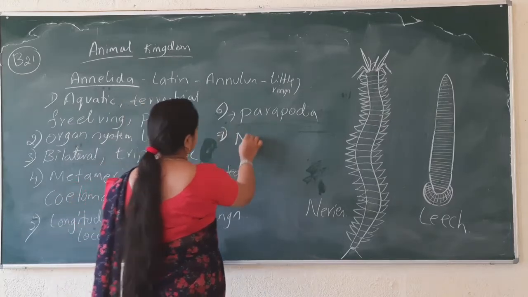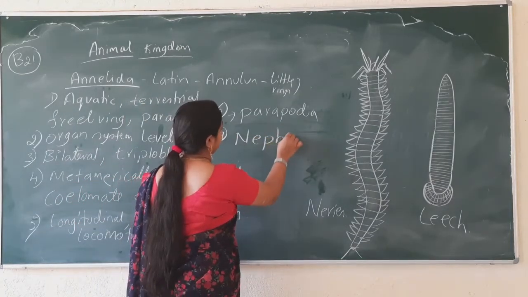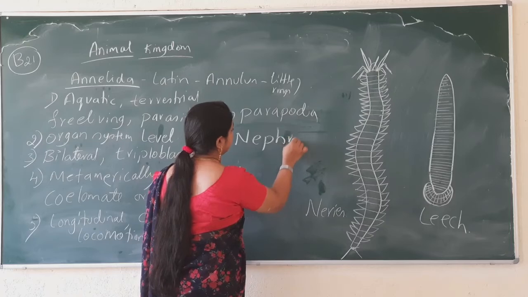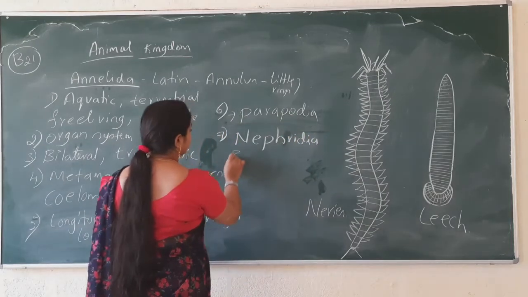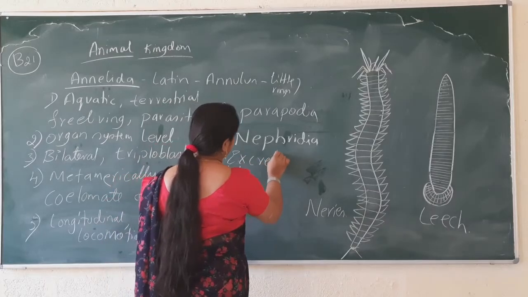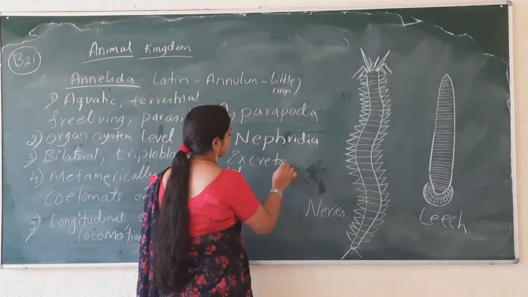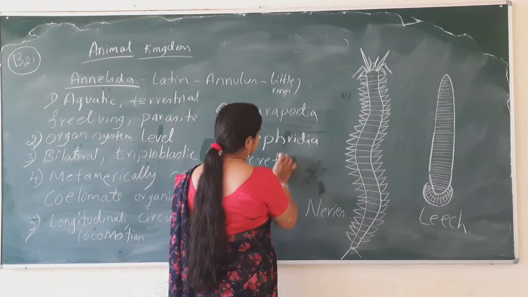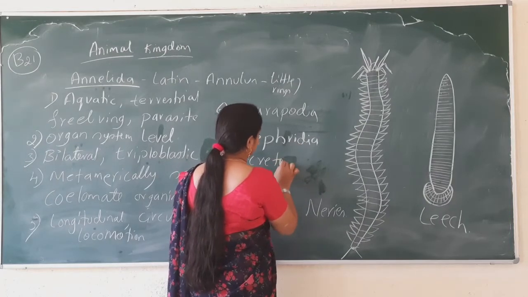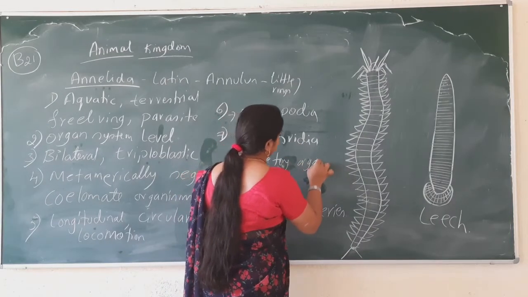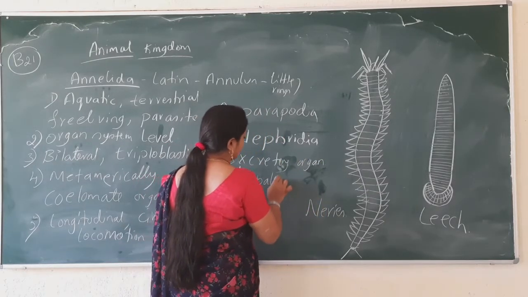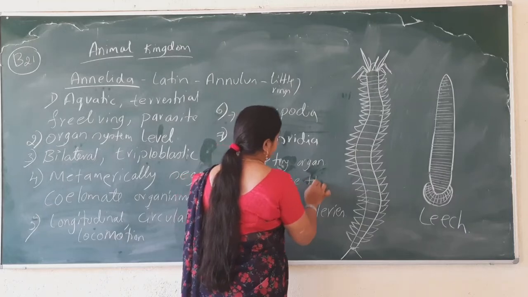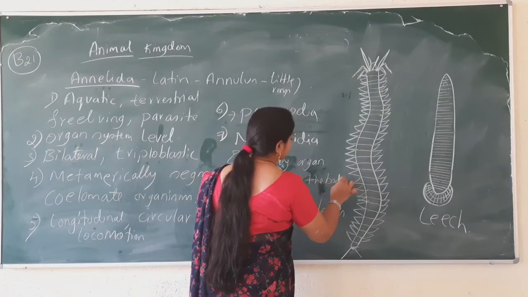They have nephridia, which act as an excretory organ, and it also balances the body. Balancing the body means what?